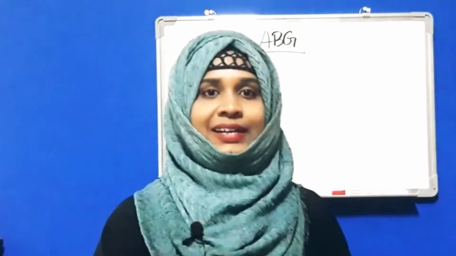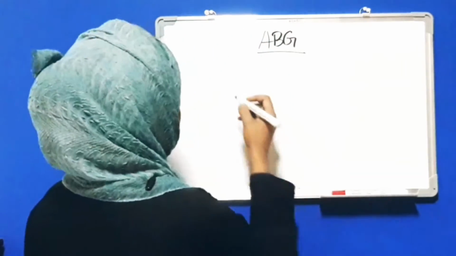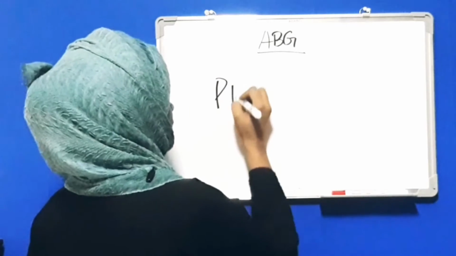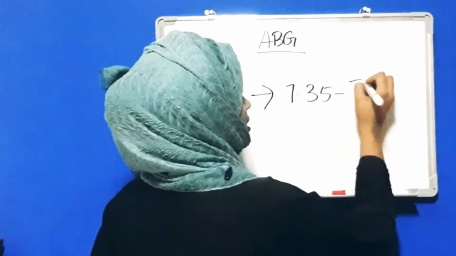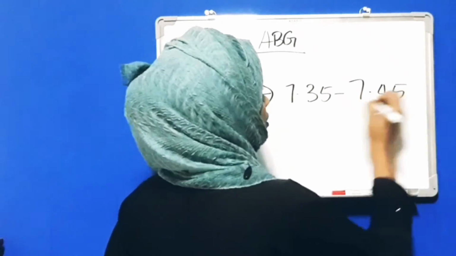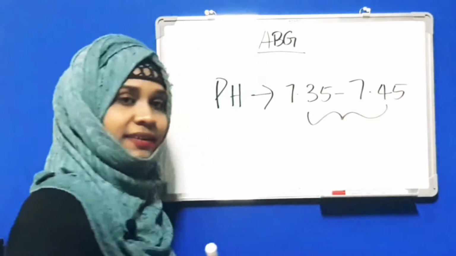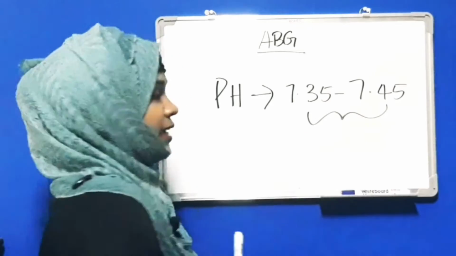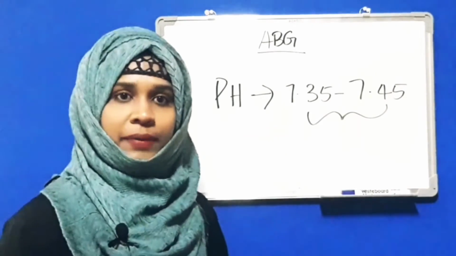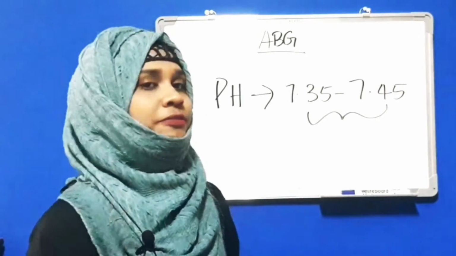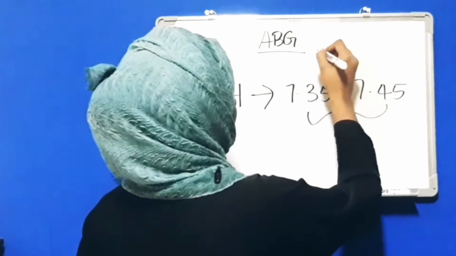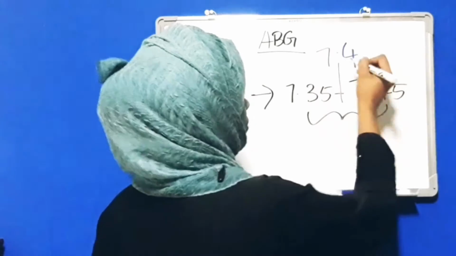For that, we will take a constant. Like before, we said pH 7.35 to 7.45 is normal, right? And in compensated ABGs, the pH will be normal, as I told you before. So we will take a constant like 7.4.